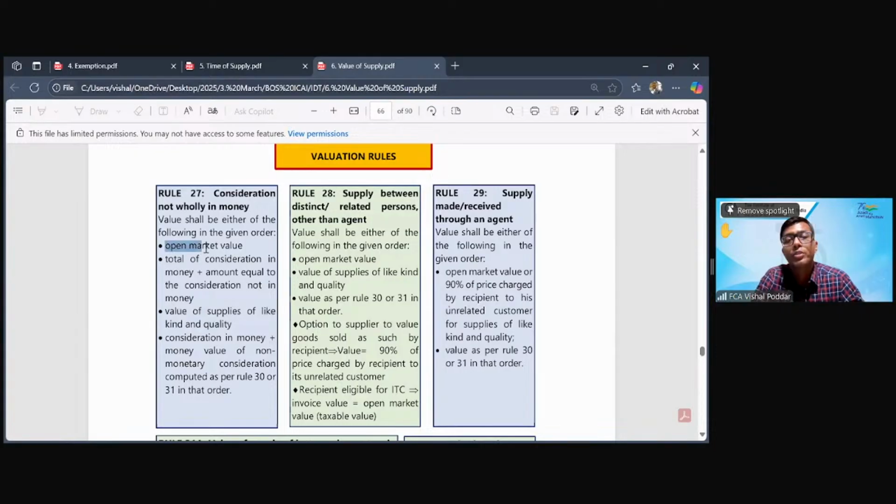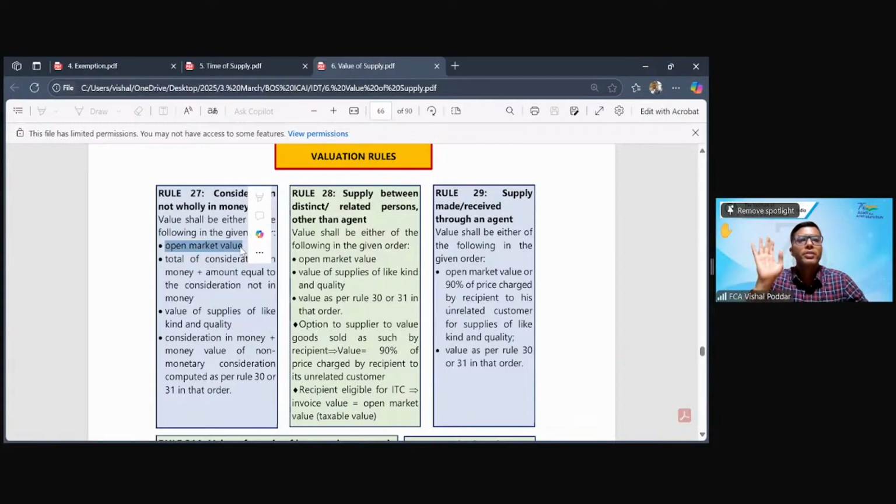It is open market value, which means, pay attention, I am supplying the same thing to others in the open market. My price with you has some challenge. Why? Because it is not fulfilling 15.1. Why? Either I'm not charging you a price, or because you are my related person, or because price is not the sole consideration.